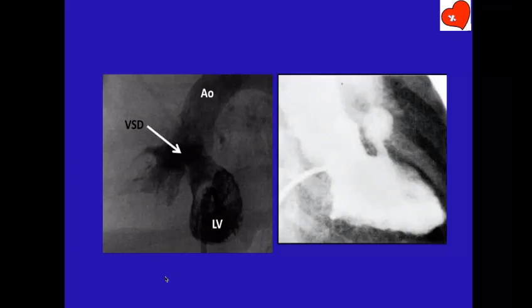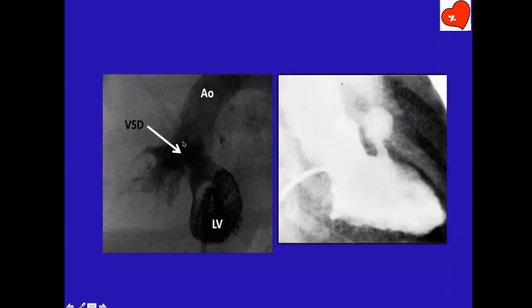Now the ventricular septal defect of tetralogy is a subaortic defect, there is no doubt about it. So you can see that the LAO of LV angio shows the VSD and it is below the aortic valve, therefore it is a subaortic VSD. But there is a difference between the subaortic membranous VSD and the subaortic tetralogy VSD. Normally the anterior border of the aorta is in line with the septum.